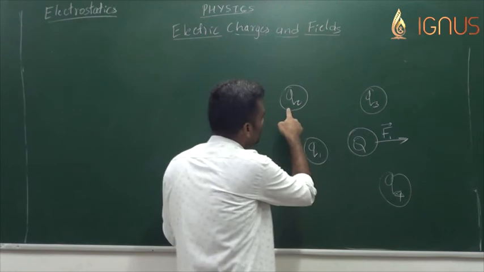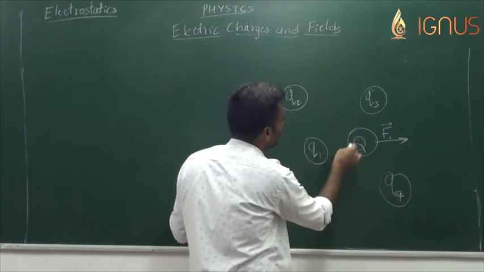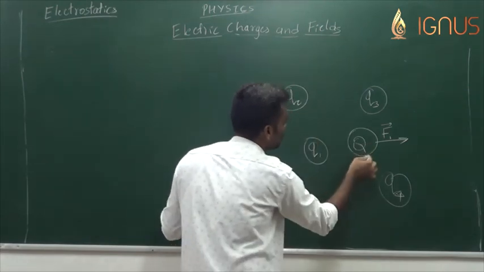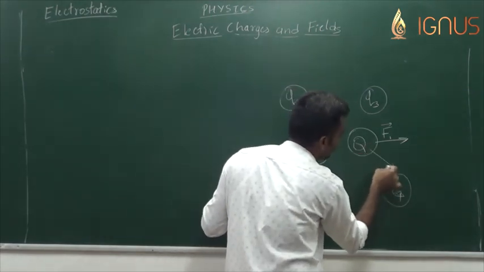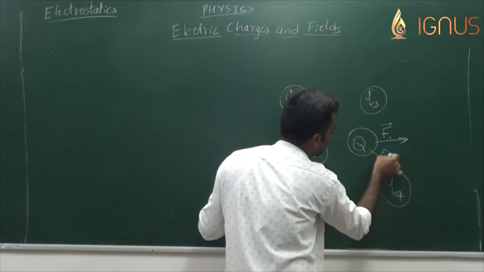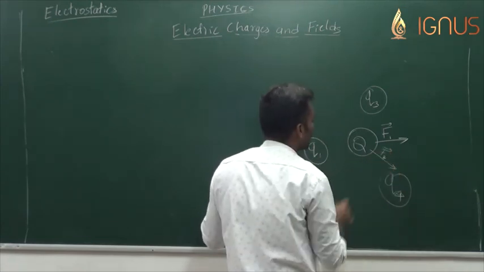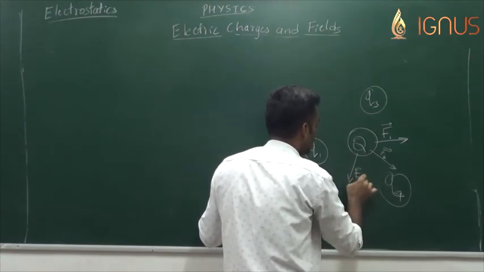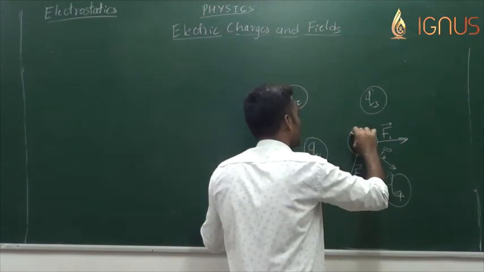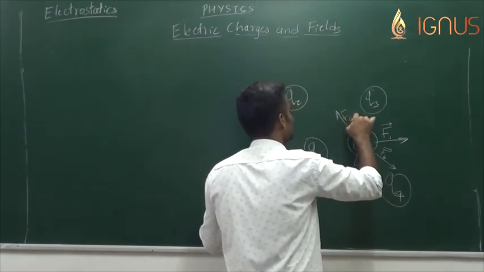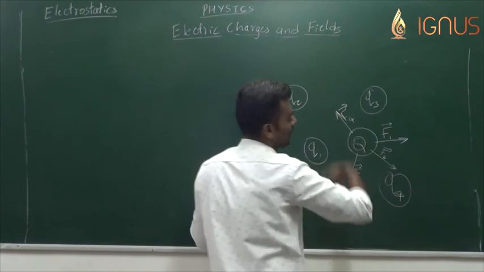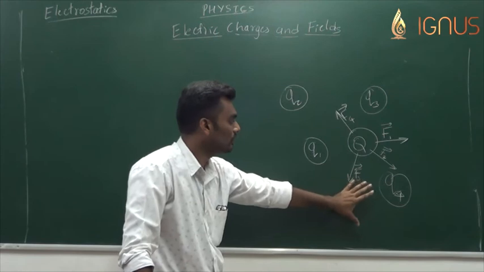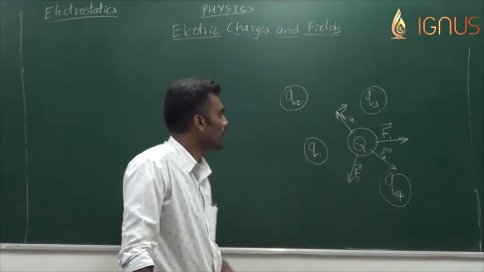And if there were only two charges Q2 and Q in the system, no other charges, then this Q would have experienced a force in this direction, which is F2, and similarly it would have experienced F3 here and F4 here. So this is how a single charge would have experienced different forces individually.